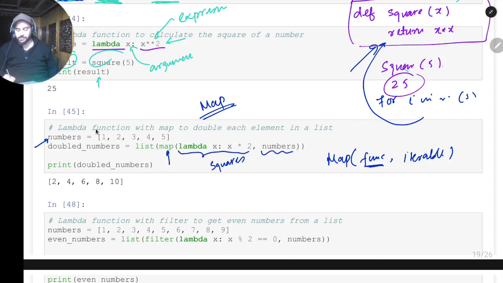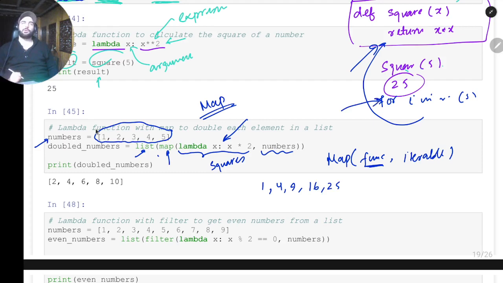Now here we have a list of numbers. What map does is it takes the numbers one by one, gives them to this lambda function, computes the squares, and keeps these squares, and then we're typecasting it into a list. So the output will be 1 square is 1, 2 square is 4, 3 square is 9, 4 square is 16, and 5 square is 25. So you can see the usage of map. We can achieve the same thing by using a for loop, but writing a for loop will go through the iterations and take a lot of time. But you can just call the function map, write the lambda function inside, and write an iterable. Here the iterable is the list.